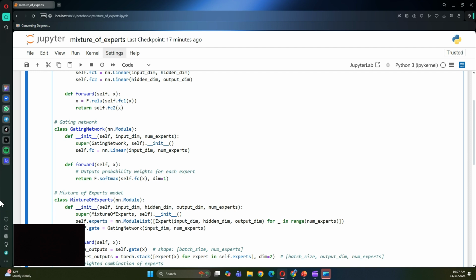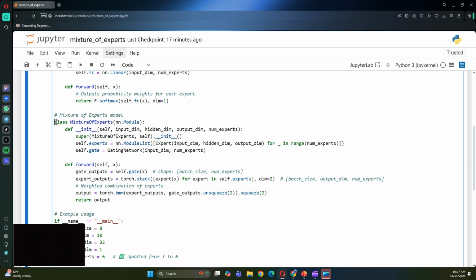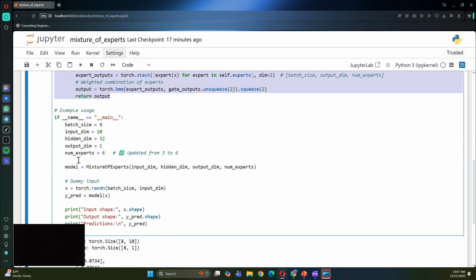Now let's talk about the mixture of experts model itself. The neural network here creates a list of independent expert networks. Like I said, I have 6 different networks, and I'm also using self.gate because it is my gating network. My batch size is 8, my input dimension is 10, hidden dimension is 32, output dimension is 1, and my experts again are 6.